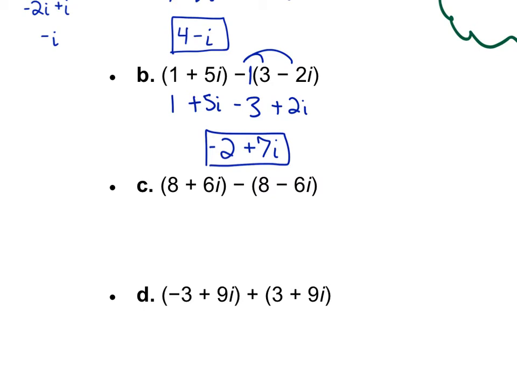Yeah, we'll do one more. Distribute on this last one here. 8 plus 6i minus 8 minus 6i plus 6i. Negative times negative, thanks. So the 8 and the negative 8 cancel out, and you're just left with 12i. Still a complex number. Even though it's just one piece, it's still a complex number.